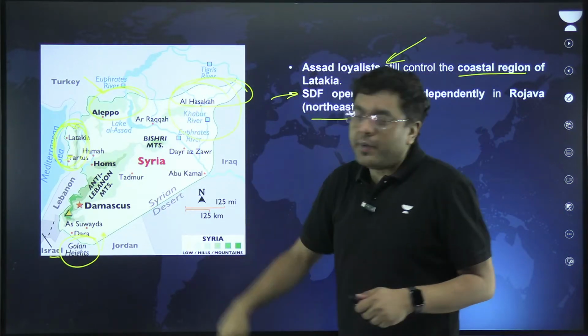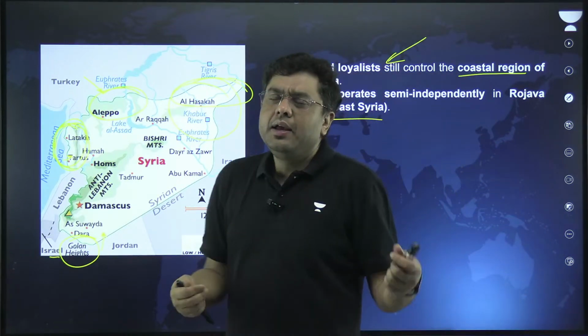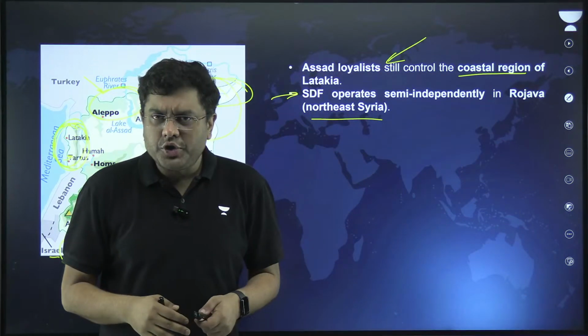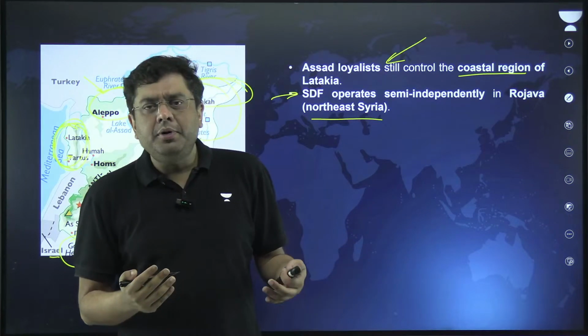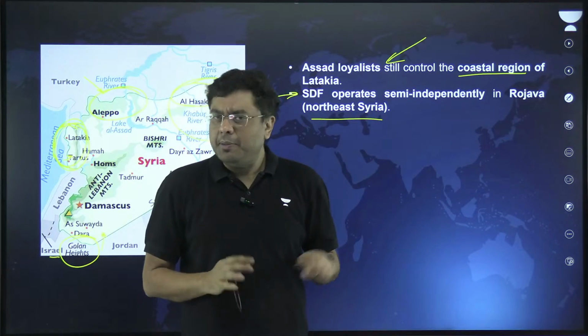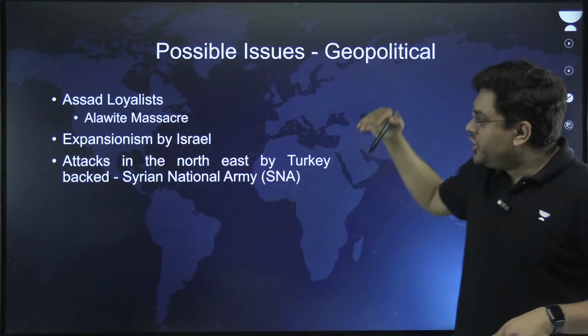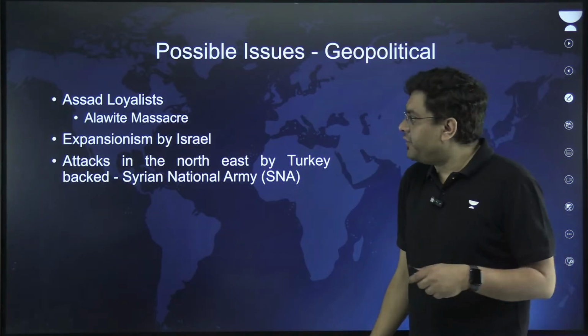This is where the Kurdish, basically what you call the military officials, or you call them rebels, you call them militias. The Kurdish militias, they operate from the northeastern part of Syria. Okay. Now, the geopolitical issues that Syria faces.